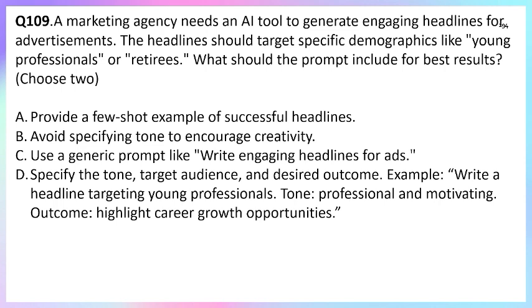So option C is also incorrect. Where option D is specifying tone, target audience and desired outcomes. Yes, this is the best practice. Giving clear instructions about the audience, tone and goal leads to tailored, high quality output. So options A and D are correct.